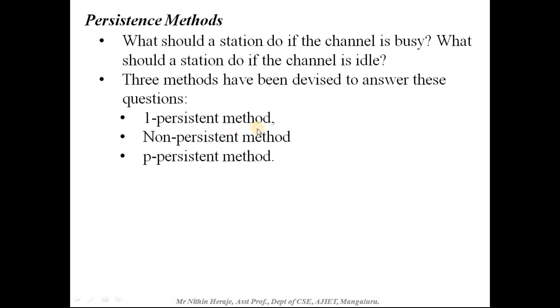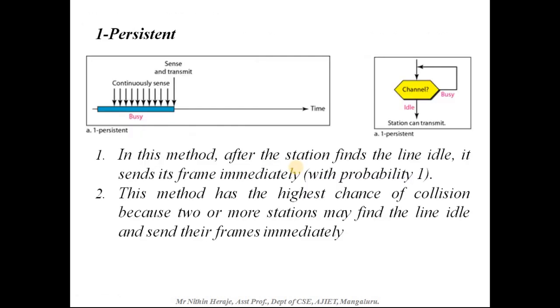There are three persistence methods, and each method says what a station should do if the channel is busy and what a station should do if the channel is idle. These are the one-persistent method, the non-persistent method, and the p-persistent method. So this is the one-persistent method.